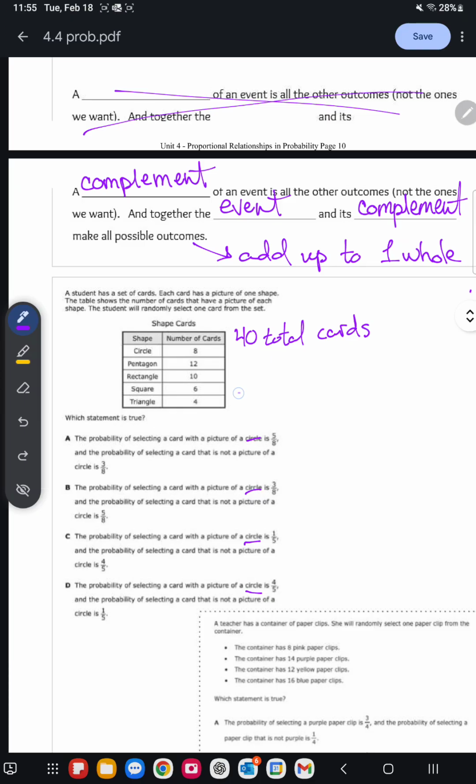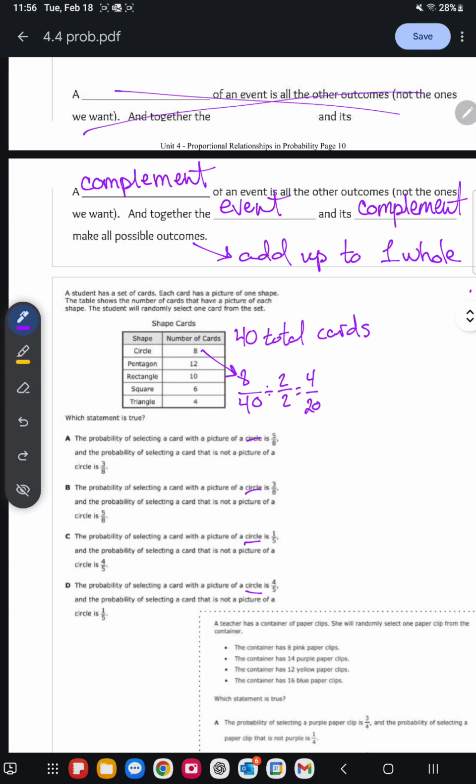So I know my denominator is 40, and there are 8 total circle cards. However, again, we need to simplify. If you can't think of the biggest common factor, I know that both 8 and 40 are even, so we could divide by 2, and we get 4/20.